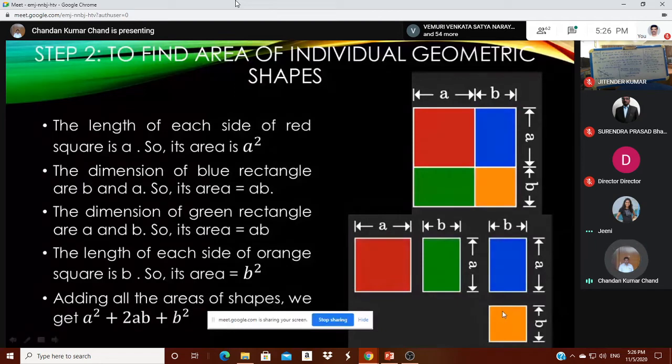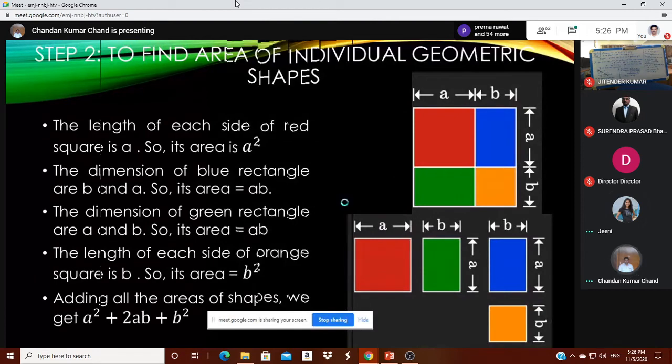Now an important part is that students must realize that the original square has been cut into four different parts, so the area of the original square must be equal to the total areas of these fragments. So this concept they can understand. When we divide a particular surface into so many fragments, so many parts, we are not changing the quantity of surface. That means area remains the same. So in that way they can correlate the area of the original square as equal to the sum of the areas of these four parts.